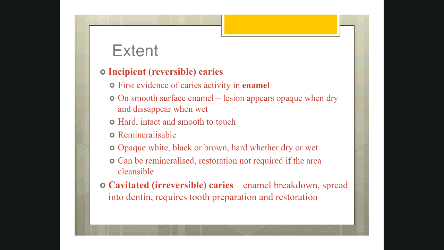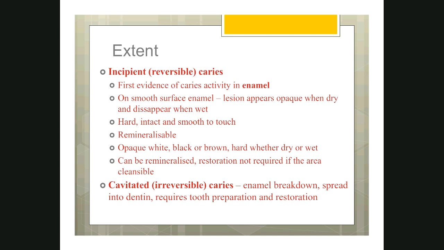I hope you all know that in dental caries there will be demineralization. That means the calcium and phosphate ions will start coming out of the enamel. That will be the first stage of dental caries. So in the incipient caries, you will see the surface is smooth. There is no defect at all, but there will be some mineral loss. Some amount of calcium and phosphate ions will be removed. So this is called incipient caries, or we also call it white spot lesions. The other name for incipient caries is white spot lesions.